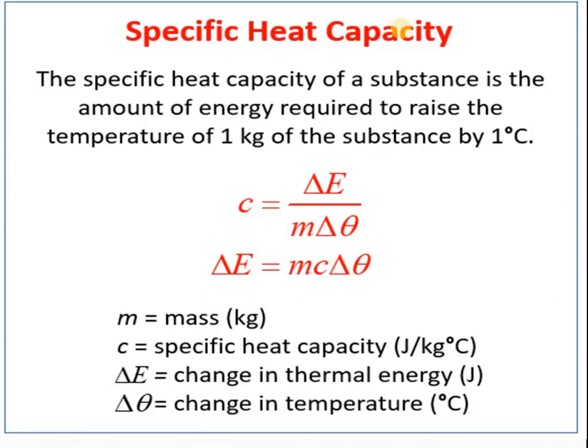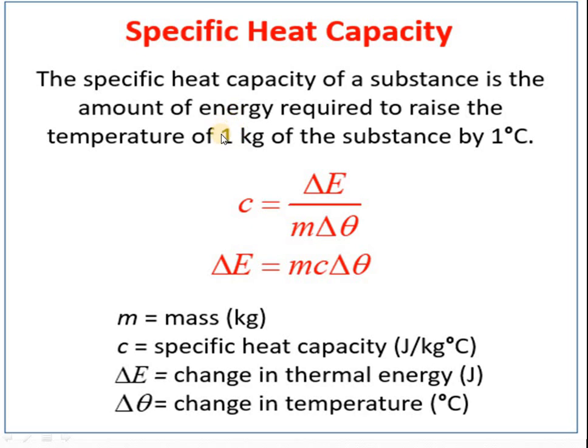Now one more term is there, specific heat capacity. Specific heat capacity of a substance is the amount of energy required to raise the temperature. Please do understand, here there is no phase change, and the second thing is that there is a temperature change. So these two parameters differentiate latent heat and heat capacity. In latent heat there was a phase change; here there is no phase change. In latent heat there was no change in temperature; here the temperature is changing.